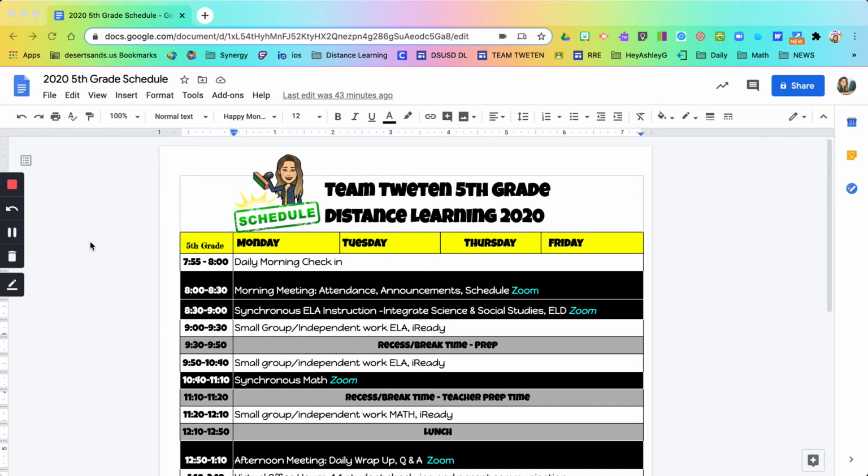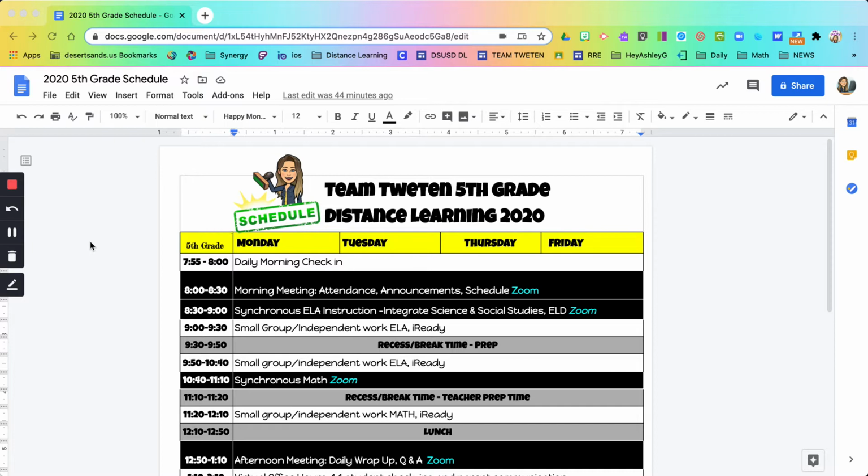If they're not in a small group, which they will not be each and every day, they will be grouped, and when it's their group's turn, they will be meeting with me during a specific time. They'll know ahead of time. So if they don't have a meeting on Wednesday at 9 or at 9:50, they may have between 9 and 10:40 to do their independent work. And if they don't need all that time, then some of that time can be their own. But that time is for them to complete their work and to participate in small group.